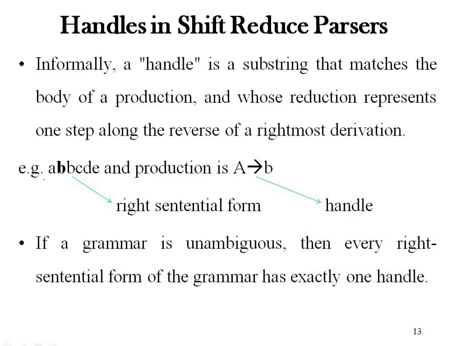And suppose this is the statement in which you are trying to replace B. So this statement is known as right sentential form, and whatever you are trying to replace is known as handle. If a grammar is unambiguous, then every right sentential form has exactly one handle. That means if your grammar is unambiguous, then in the statement where you are going to apply reduction, you will get exactly one handle, and there will be no ambiguity.